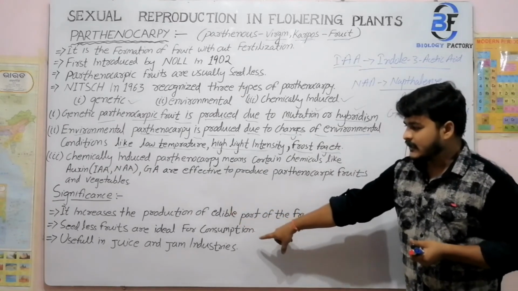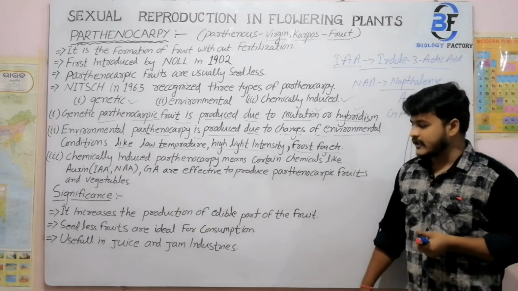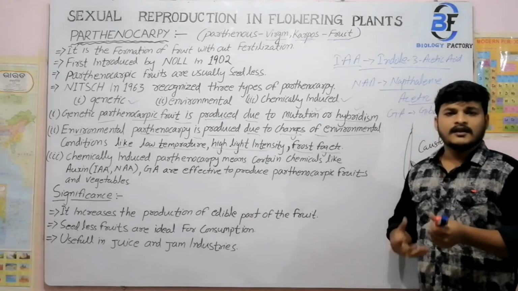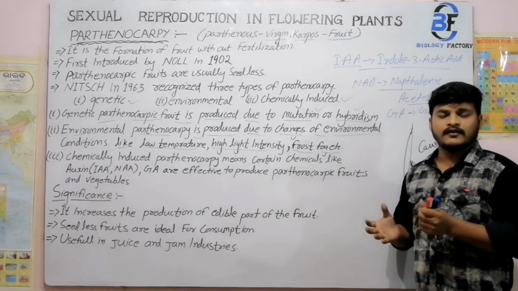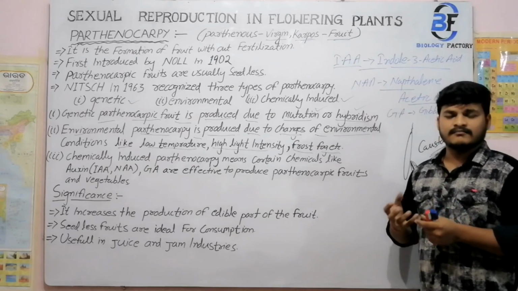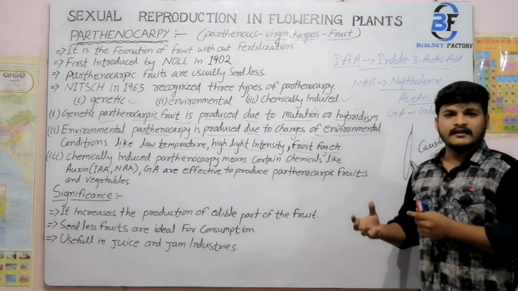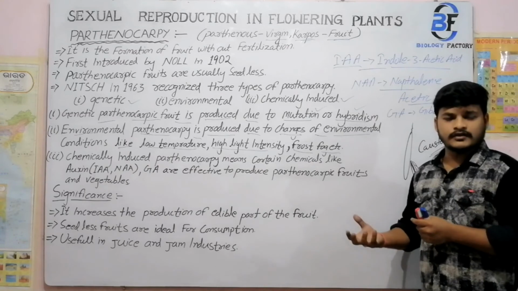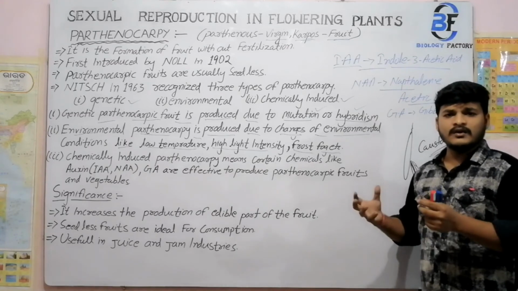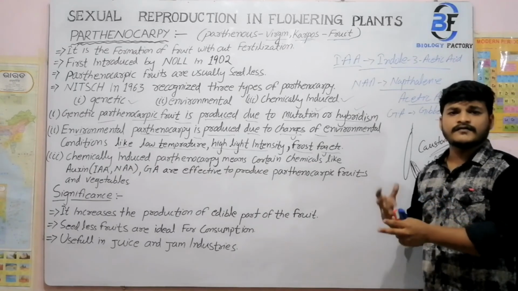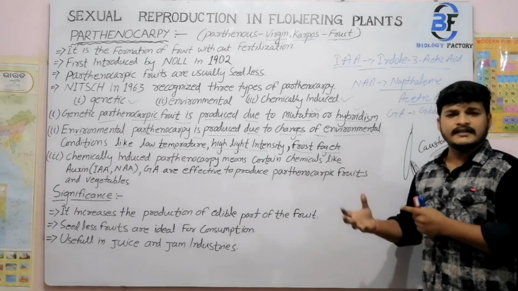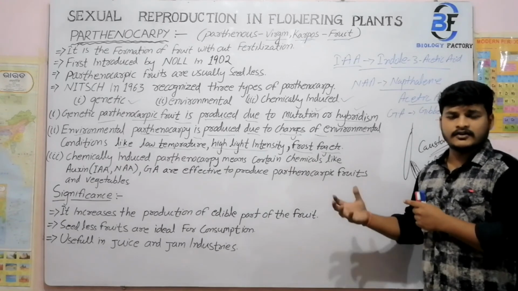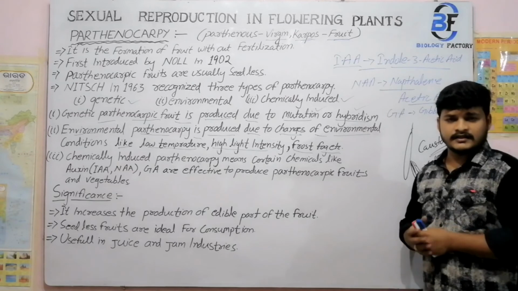Next, it is usually used in juice and jam industries. The extraction of seeds from fruit is quite a lengthy process in industries like jam and juice. If only seedless fruits are developed, then it is quite easy to run industries like jam and juice, etc.